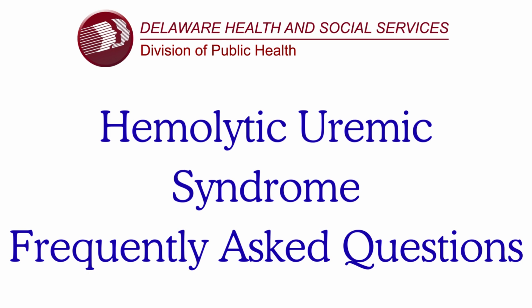What are the symptoms of hemolytic uremic syndrome? The signs and symptoms of HUS may vary, depending on the cause. Most cases are caused by infection with certain strains of E. coli bacteria, which first affect the digestive tract. The initial signs and symptoms of this form of HUS may include diarrhea, which is often bloody, abdominal pain, cramping, or bloating, vomiting, and fever.